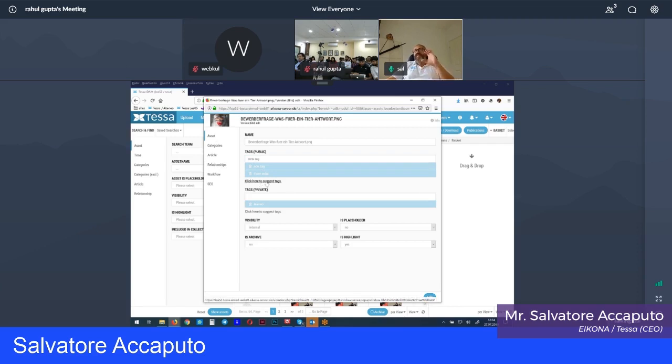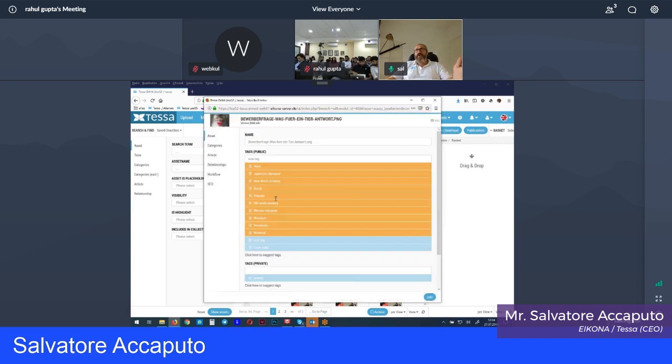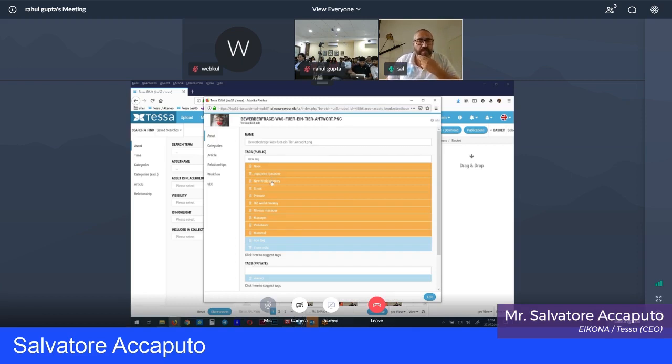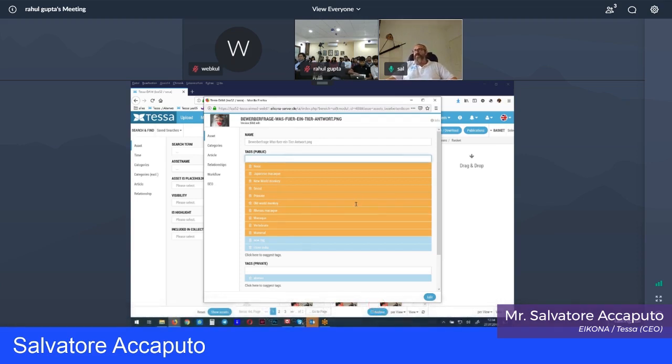What we do now, we connect directly to the Google Vision API, and we get information about that image. So this is coming in real time from Google. And Google sees that this is a nose, a Japanese mascot, a New World monkey, and so on. And then you can say, yeah, I want to just keep these all. And you can keep all these tags, for example. And the good thing is this also happens if you change language. So if I change now the language, I can see these tags in another language.